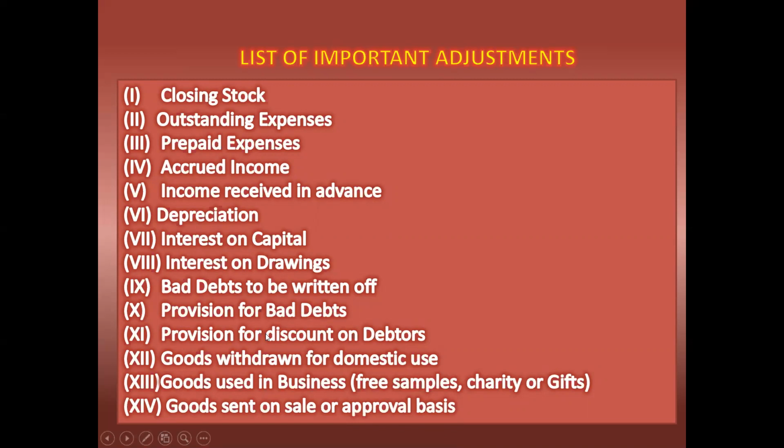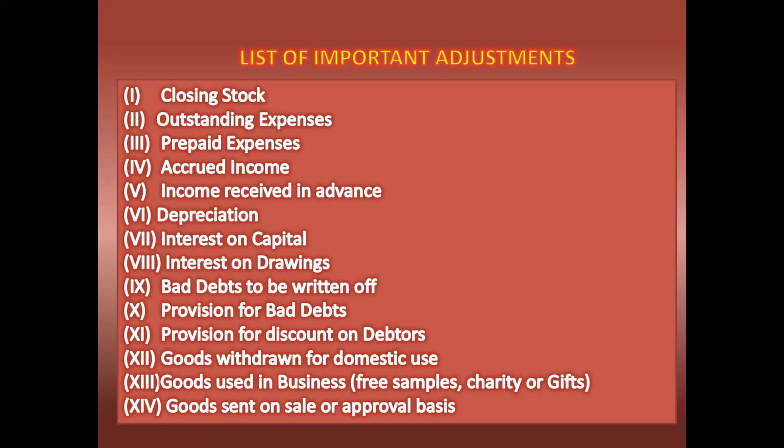So these are the list of important items. They need adjustments because these items don't have effects in their accounts. That is the reason their effect will be twice in the final account, because in the final account we take the balancing figures of all the ledgers, and if the adjustment entries are not recorded in our ledger accounts,